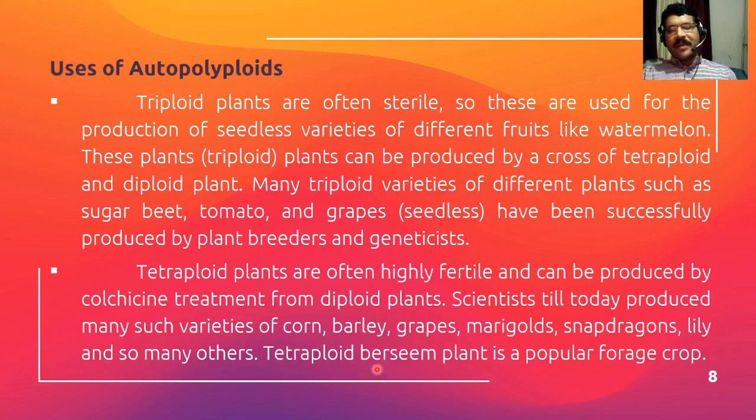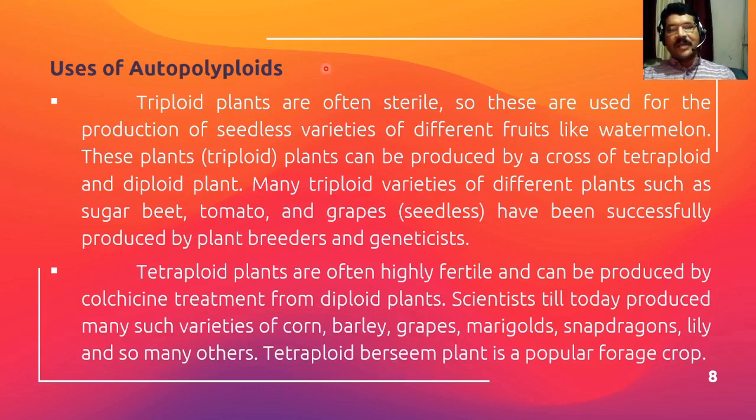Then this is a very important plant, tetraploid berseem. It is a popular forage crop which is very useful for domestic animals, and a very nutritious food for them. This tetraploid berseem is produced by scientists, and it is very useful for the dairy business as well as for other domestic animals.